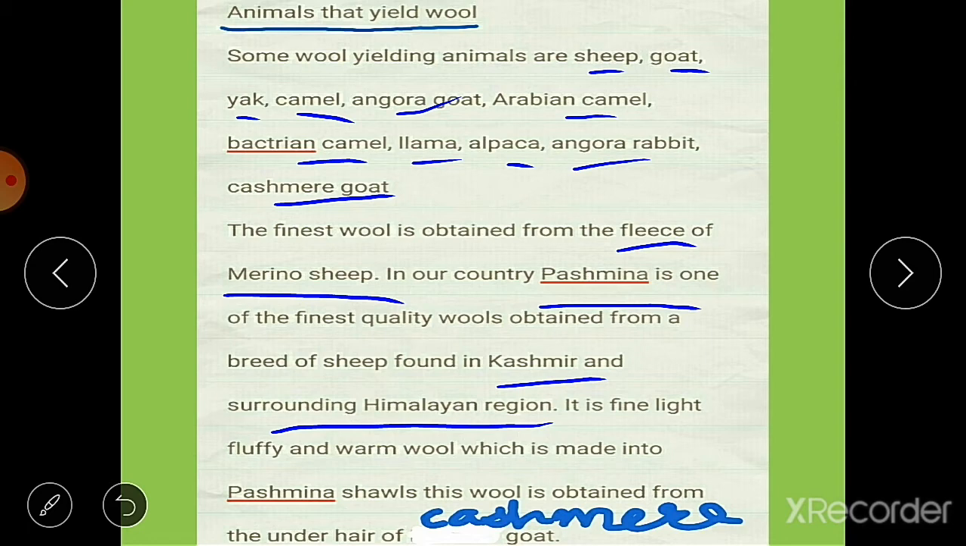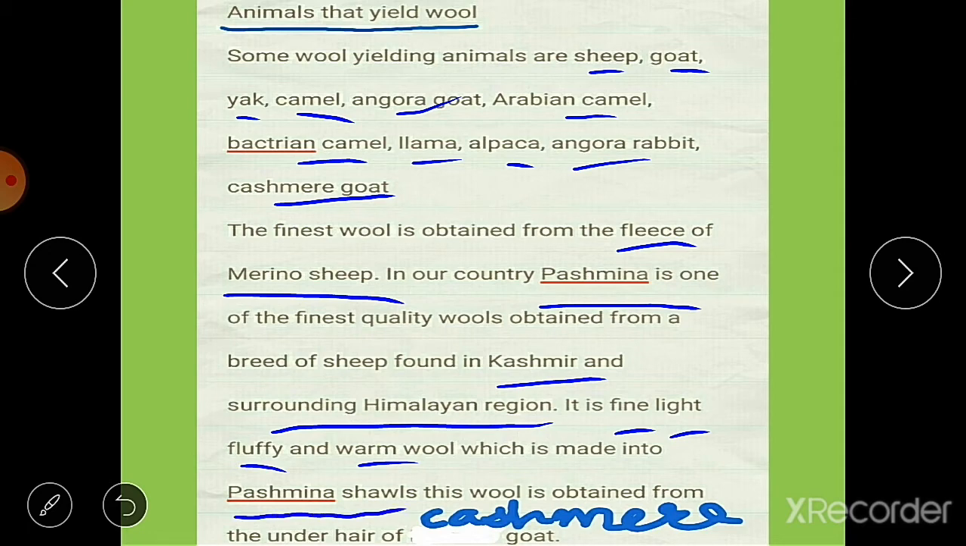This wool that is obtained from the sheep found in Kashmir, these wool fibers are very fine and light in weight, they are fluffy, and the clothes made from this wool are warm. Mainly this wool is used to make the Pashmina shawls.